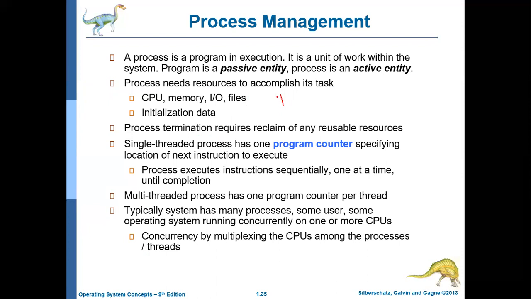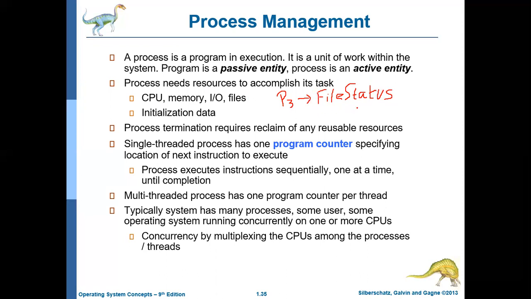Let us call this process P3, and what it does is display the file status. The job of the process is to display the status of a file, for example whether the file is currently opened or not, whether the user has read access or write access to the file, or how many lines of data the file contains. All these things this process may provide, but before starting, the process may need initialization data. What is that? For example, say this is the system call.